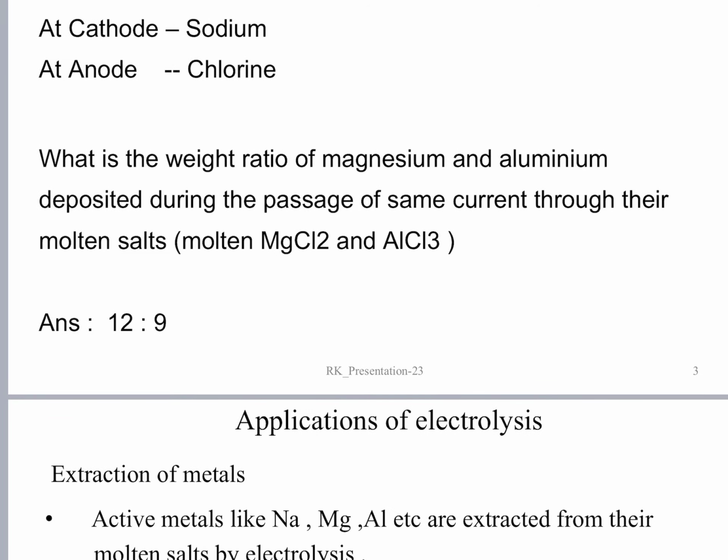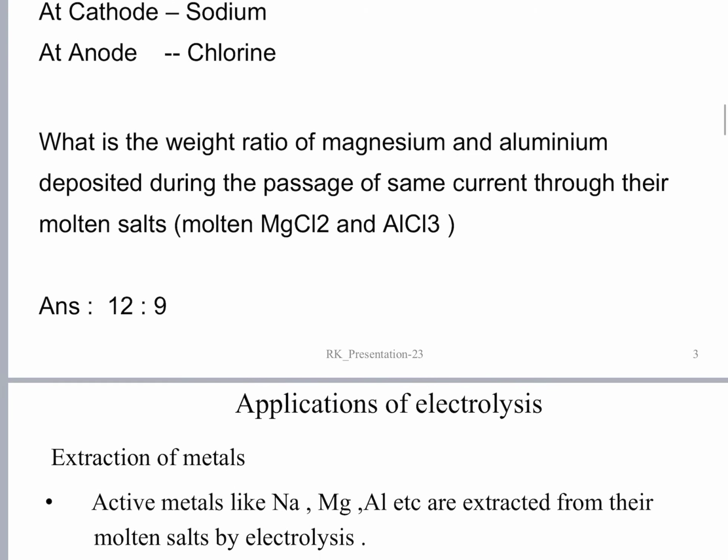Atomic weight of the metal divided by its valency. In the case of magnesium chloride, it dissociates into Mg2+ and 2Cl-. In the fused or molten state, MgCl2 ionizes, which gives rise to Mg2+ and 2Cl- ions. So the valency of magnesium is 2+.